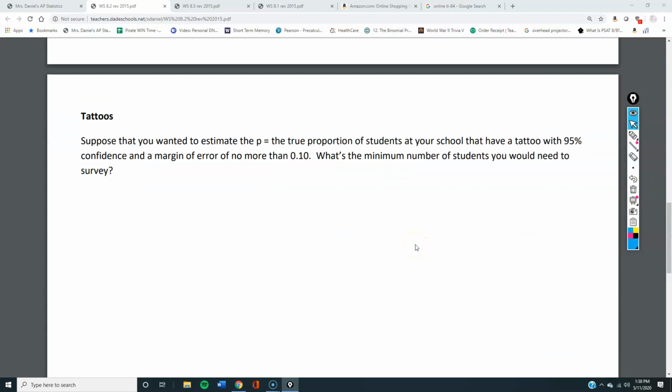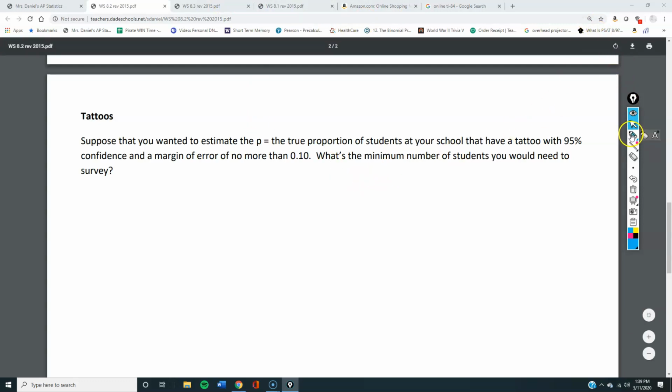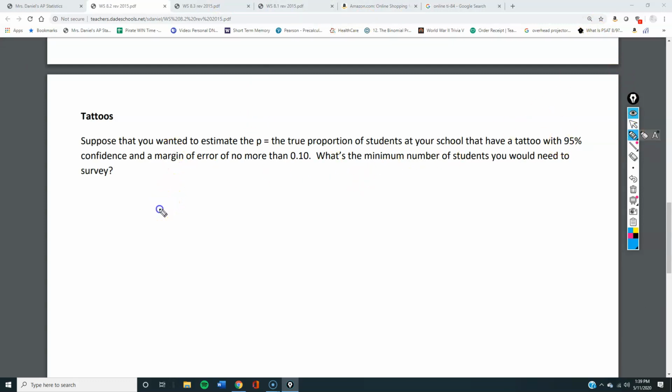All right, next problem. Tattoos. Should you get a tattoo? Probably not. Now, what if you want to estimate within 95% with a margin of error being no more than 0.1? How many students would you need for the survey? That's a good question. Well, you want your margin of error, your ME, to be less than or equal to 0.1.